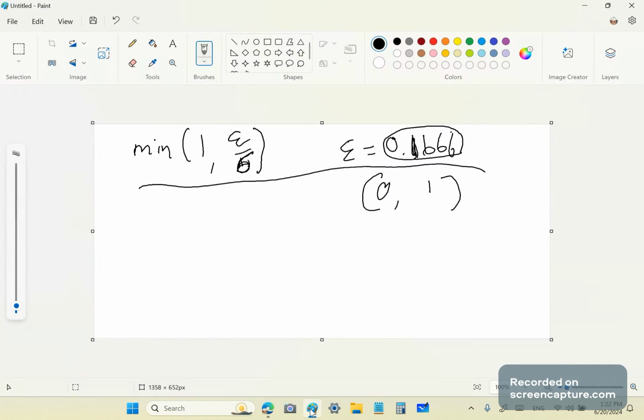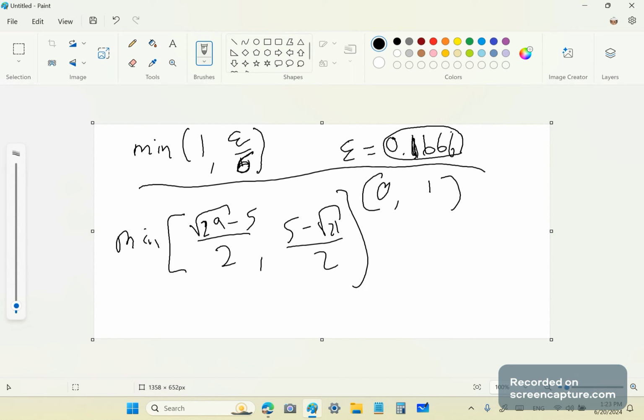So the correct answer is the minimum of the square root of 29 minus 5 over 2, and 5 minus the square root of 21 over 2. Don't worry about how I got those. It's advanced math. You don't need to know how to do it. All you need to know is that that's the answer, and you can check it.